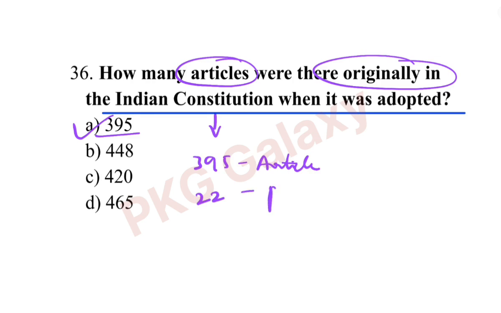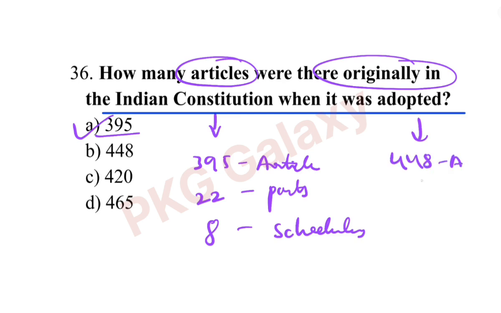and 22 parts and 8 schedules in the original constitution. And at present we have 448 articles and 25 parts and 12 schedules.